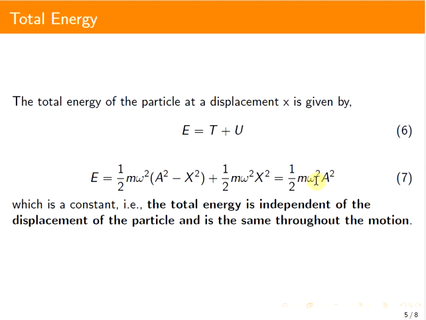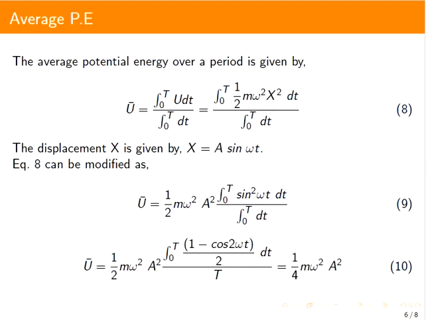So, we can see that the total energy is found to be a constant, which depends only on the amplitude of oscillation. It does not depend on the displacement of the particle x and is the same throughout the motion. The magnitudes of potential energy and kinetic energy will change during the course of the motion, but the total energy remains a constant. Now, we will calculate the average potential energy and average kinetic energy over the period of oscillation T.